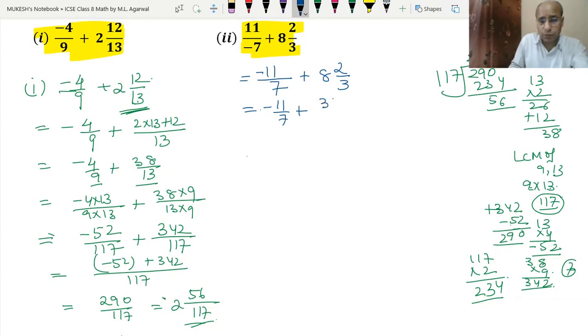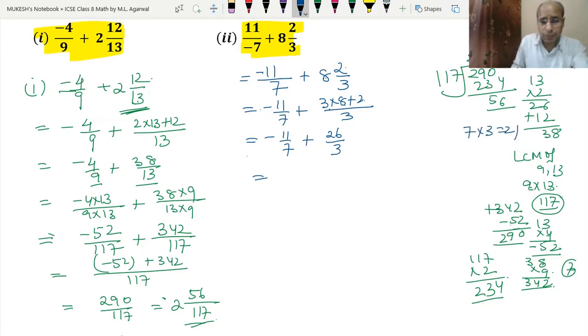So 3 into 8 plus 2. We will multiply 3 and 8 and add with the 2 upon 3. So this becomes minus 11 upon 7 plus, 8 threes are 24, 24 plus 2, 26 upon 3. Now 7 and 3 are prime numbers, so they do not have any common factors. So the LCM of 7 and 3 is 21.